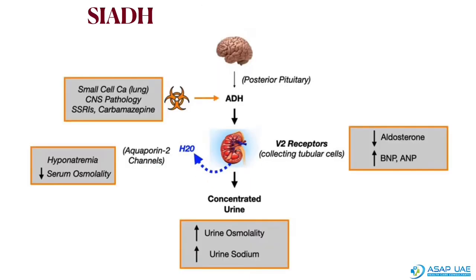Now moving on to SIADH, or Syndrome of Inappropriate ADH Secretion. Here, as the name suggests, there is inappropriate ADH secretion leading to more ADH acting on V2 receptors and resulting in more water reabsorption. Therefore, the urine is more and more concentrated. So when we look into urine osmolality and urine sodium, they both are increased. At the same time, what happens inside the body is there is hyponatremia and decrease in serum osmolality.